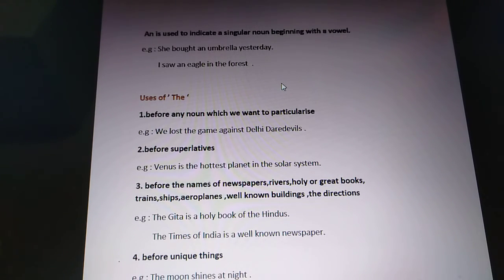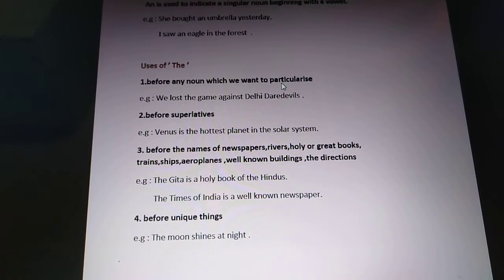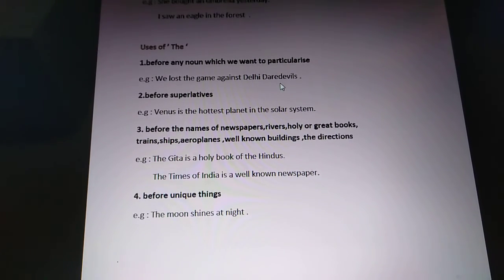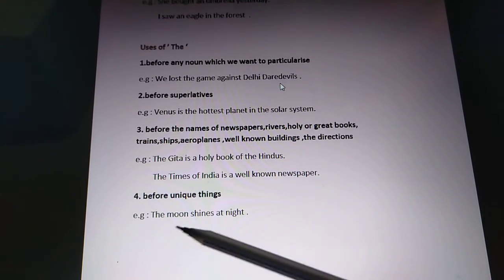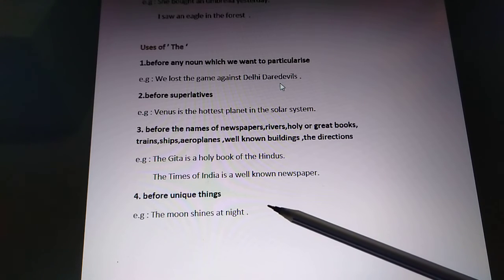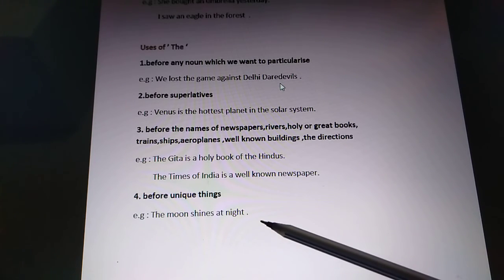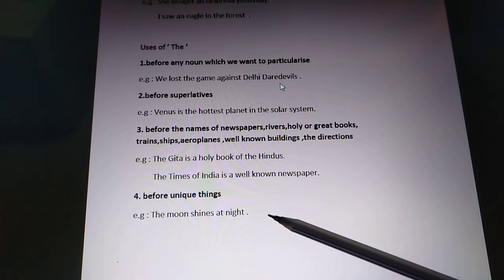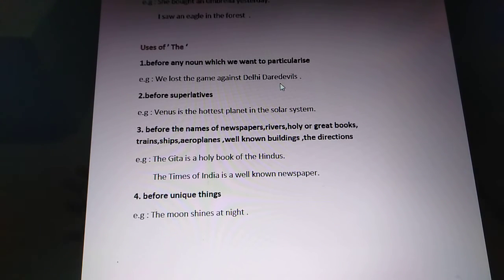Before unique things. Now what are the unique things in the universe? There are many unique things before which we will be using the. That is, the moon shines at night, the sun shines at daytime. So I have used the before moon, the before sun, because these are unique things and they are only one in number. So this is how we are going to make use of a, an, and the.